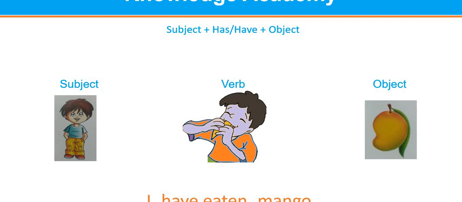I have eaten mango. So here I is subject and with I comes the helping verb have. After that the third form of the verb will come, which is eaten. Then object, which is mango. So sentence is I have eaten mango.